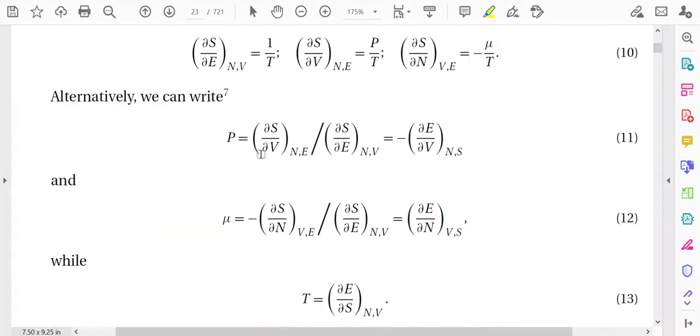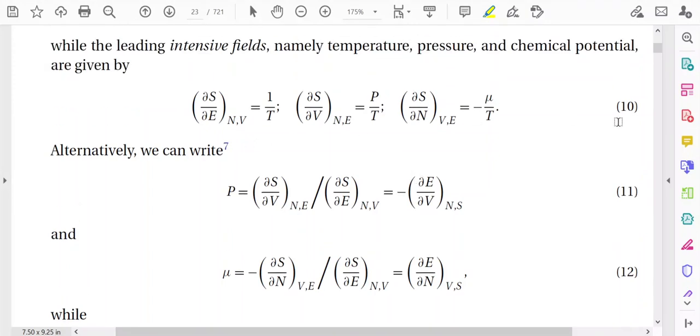So pressure and chemical potential can also be expressed in terms of energy, and we have to remember this thermodynamic relation, because we will use it in the next lectures. So equation 10 is very important.